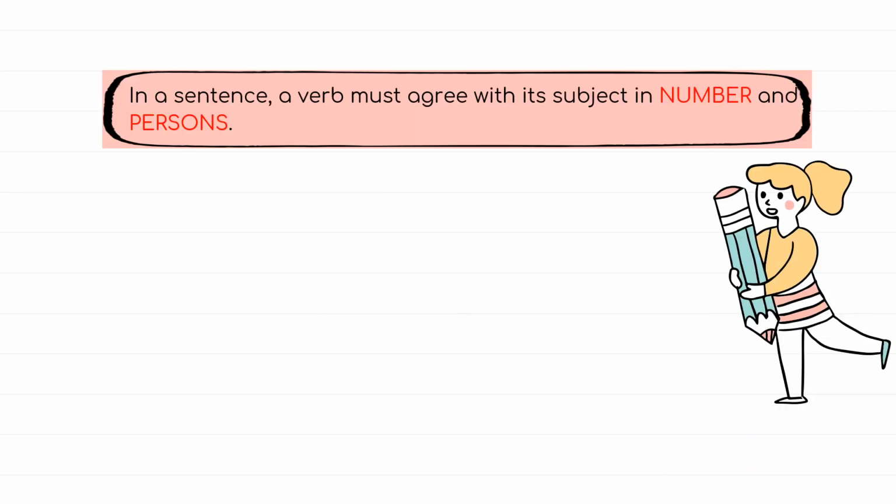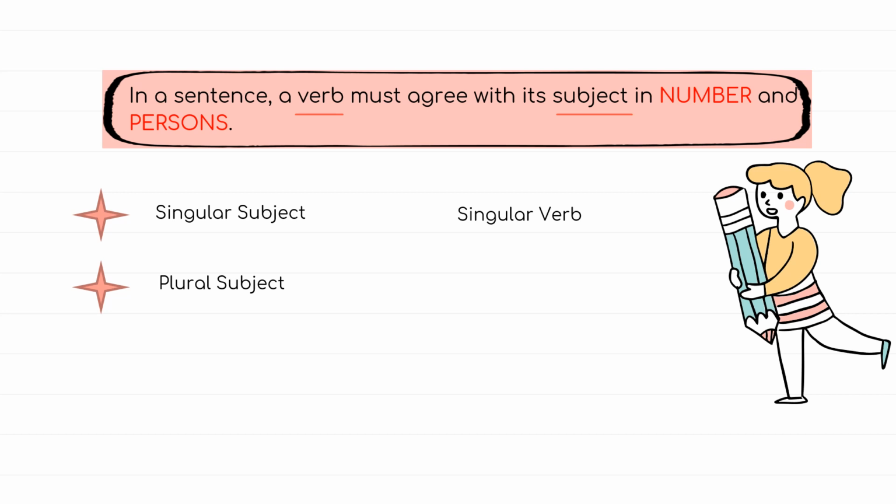Let us understand the basic rules for subject-verb agreement. In a sentence, a verb must agree with its subject in number and person. So, a singular subject will have a singular verb, whereas a plural subject will include a plural verb.